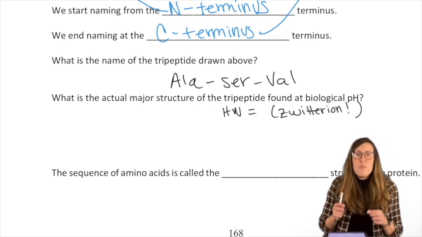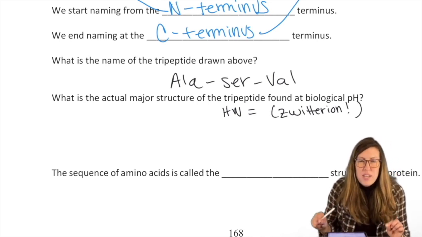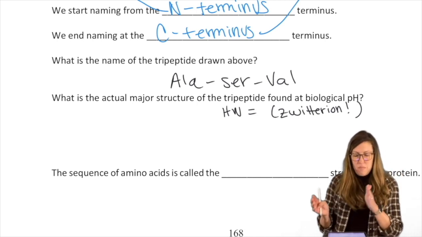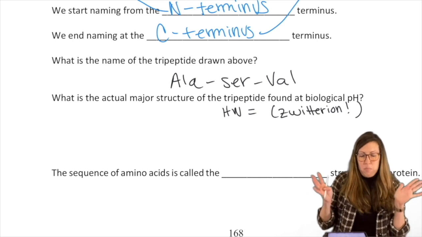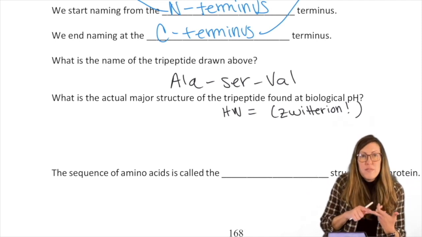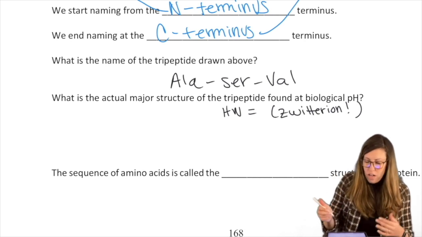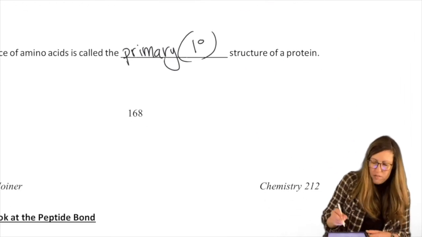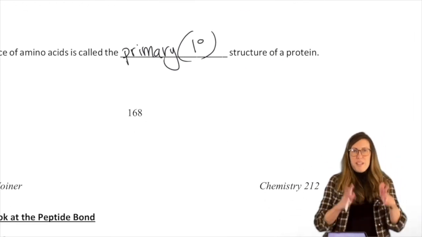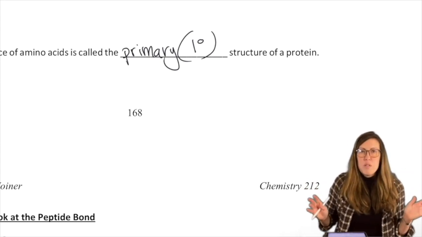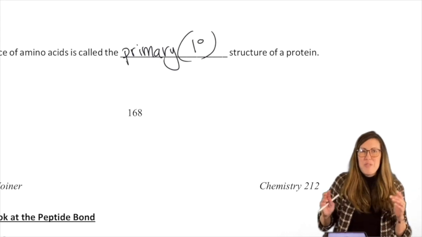Okay, so when we get to the amino acid sequence, when we are listing them in order and naming them, we have a peptide, and we're going down to the detail of saying it has alanine, serine, valine in that order. Then we have described the primary structure of a protein. And you might have memorized that definition without really fully realizing what that means. So the primary structure of a protein is the amino acid sequence. Well, now you know how to name it.